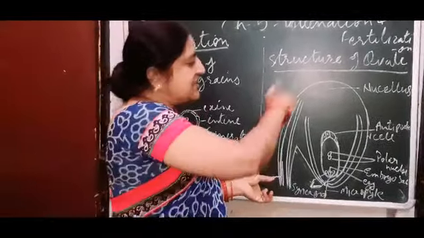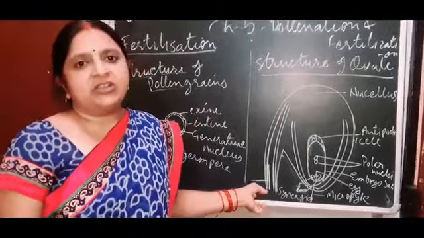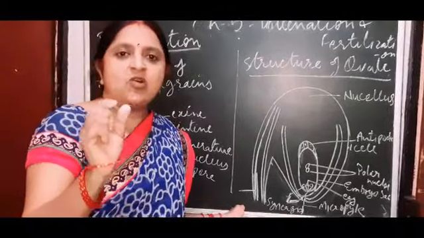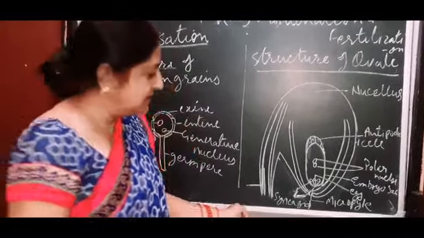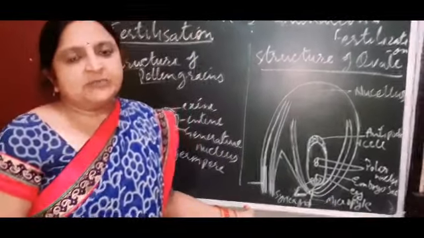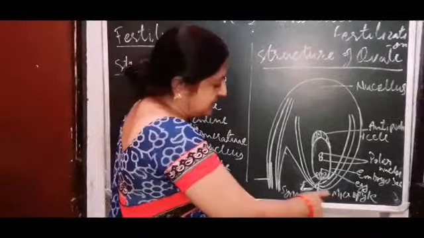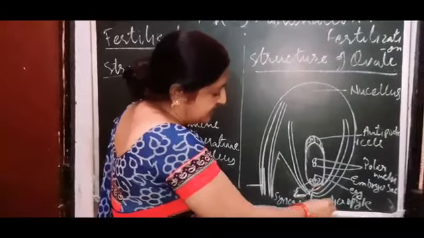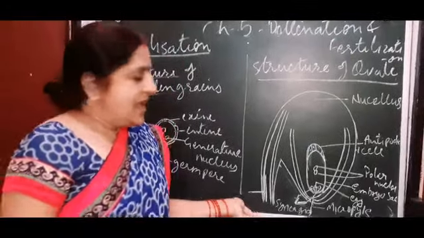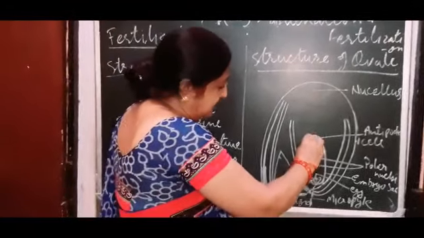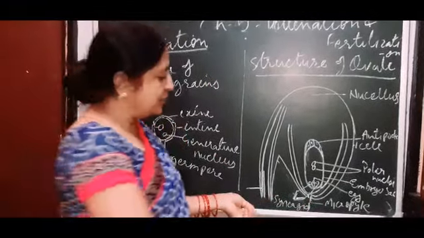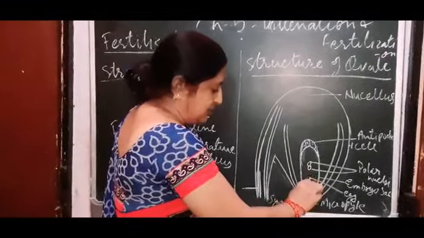The ovule is covered by a double-layered structure called the integument, and this integument has a small pore at one end, called the micropyle. This pore provides the entry of the pollen tube into the ovule. Inside the ovule, the embryo sac is found, and this embryo sac has the egg cell.